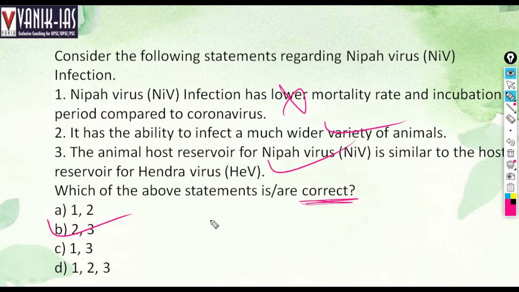But it is less contagious than coronavirus, though with a higher mortality rate. That means it spreads less, but has a higher mortality rate. And the incubation period is also very long, around 45 days, while for coronavirus it is hardly 14 days.